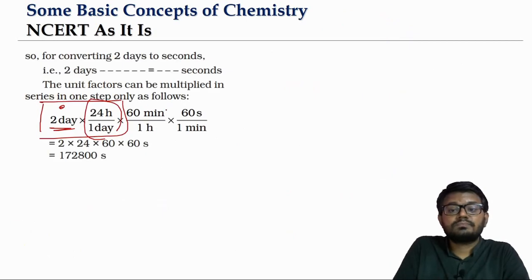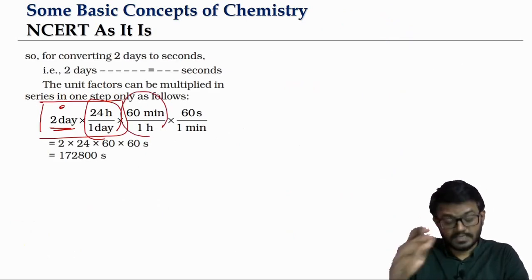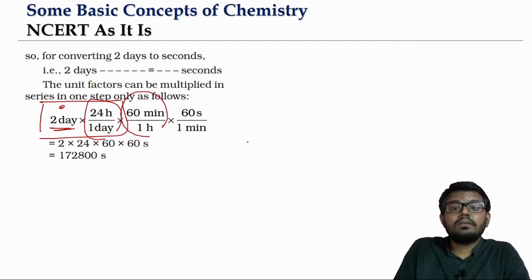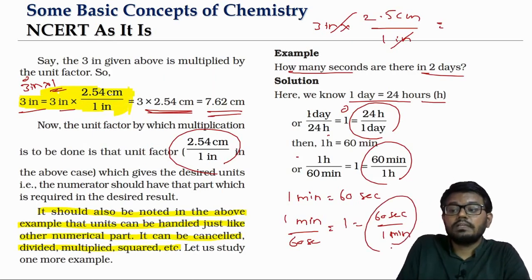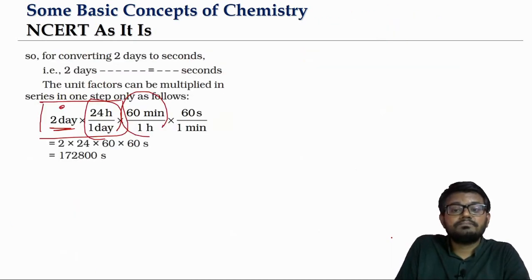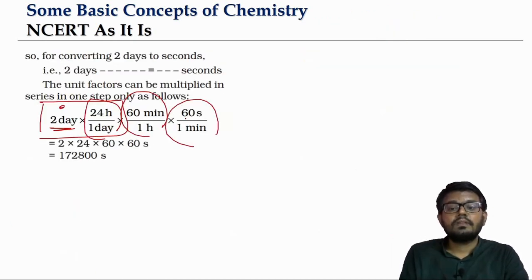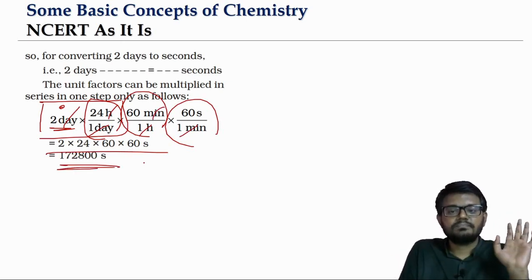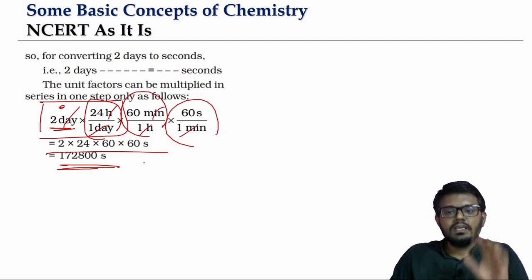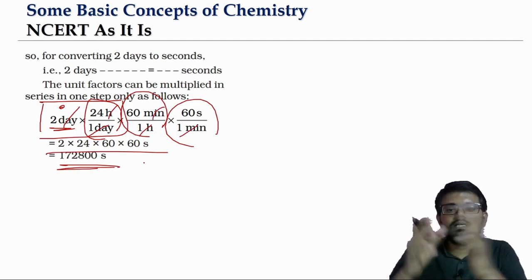Now the value will be in terms of minutes. Now we again choose the unit factor to convert minutes into seconds, so we will choose 60 seconds by 1 minute. If you see here, day gets cancelled, hour gets cancelled, minute gets cancelled. What do we have? 2 into 24 into 60 into 60, the final value in terms of seconds. It's a very simple idea, right? We just have to choose that unit factor.